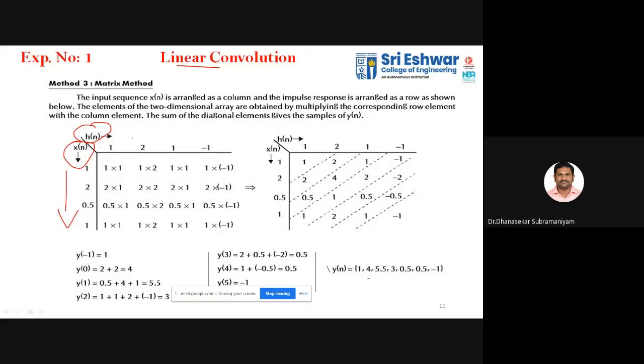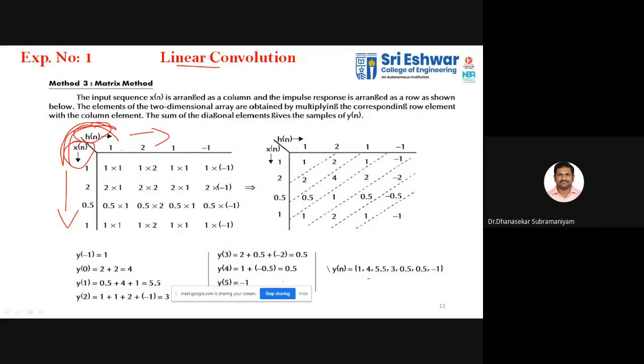Okay, no matter how many samples are given, no need to bother about the length. We can convolve these two sequences by means of either the tabulation method, graphical method, or matrix method. On paper, theoretically, we can do it and take the result. For linear convolution, we need not bother about the number of samples we are giving in the two signals.